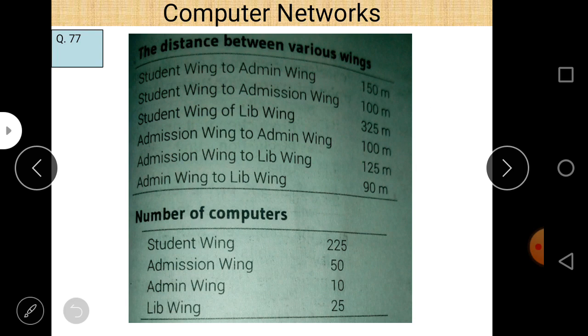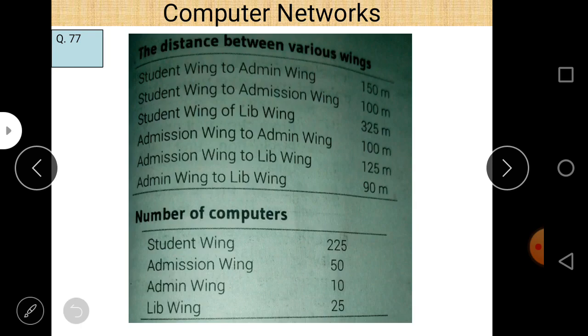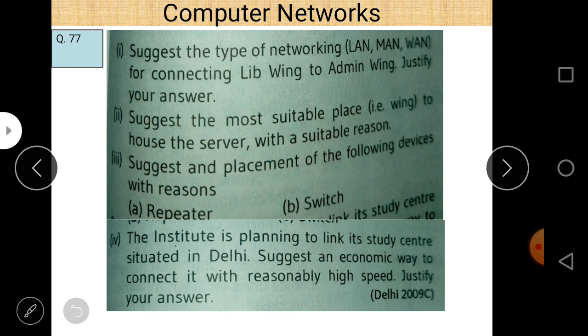Admin wing to library. I think this is the distance. Admin wing to library wing. Library wing to admission wing. Yes, library wing to admission wing or admin wing to library wing, the meaning is the same. The distance is only 125 meters, and you have to connect all these. As we know, LAN is used for local area network, MAN is used for metropolitan area network, and WAN is used for wide area network.